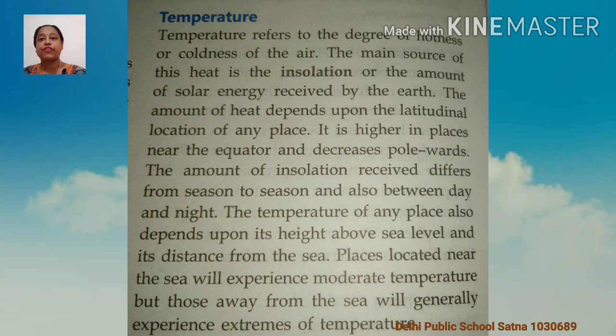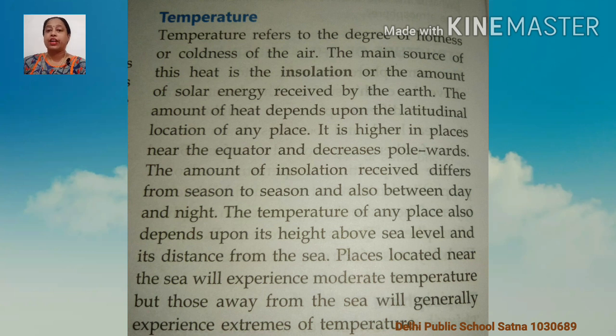Places located near the sea will experience moderate temperature, meaning not too hot, not too cold.